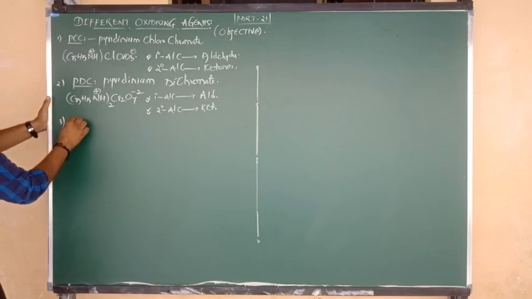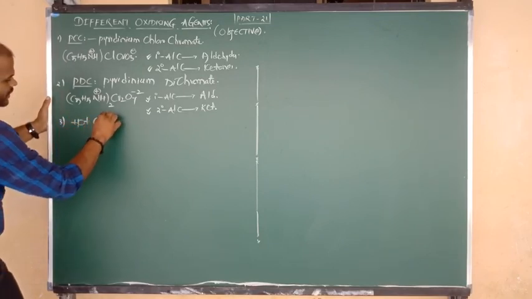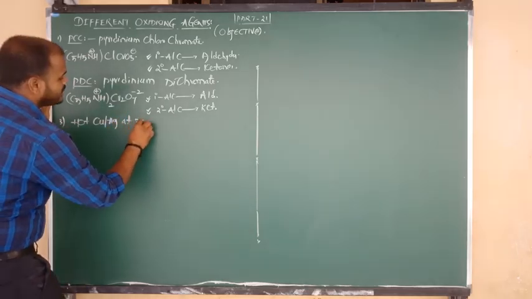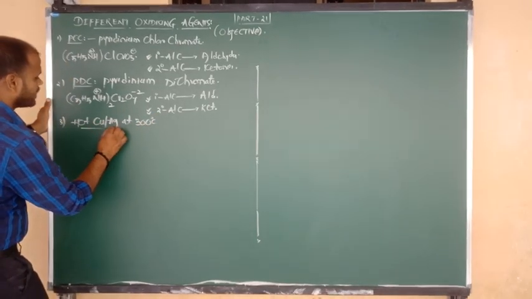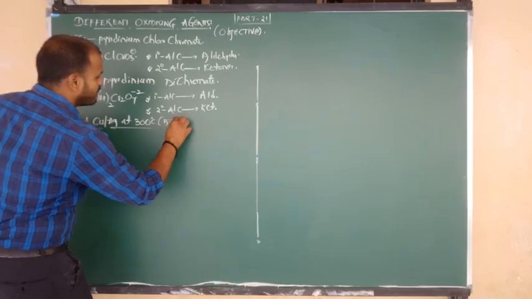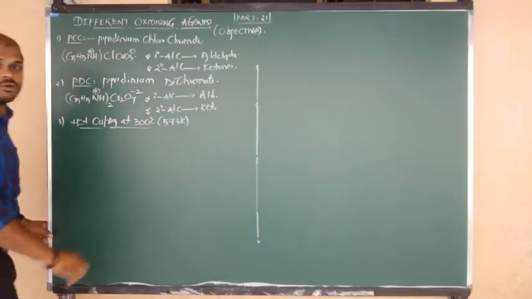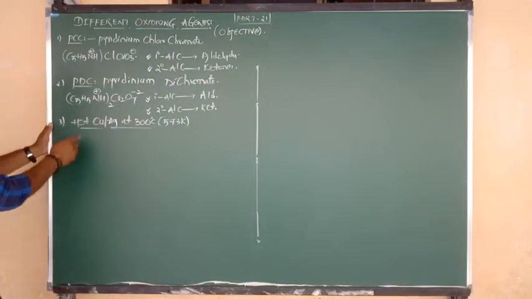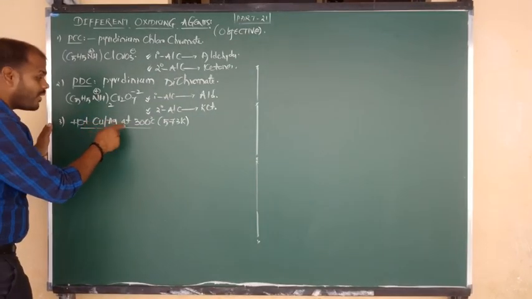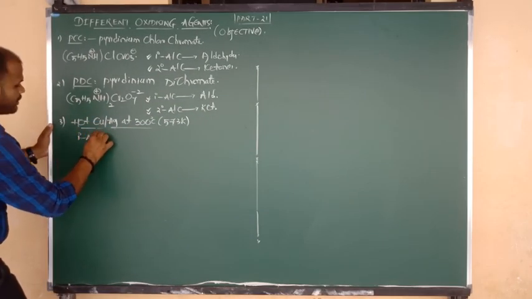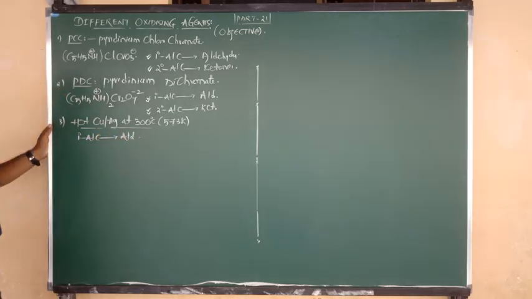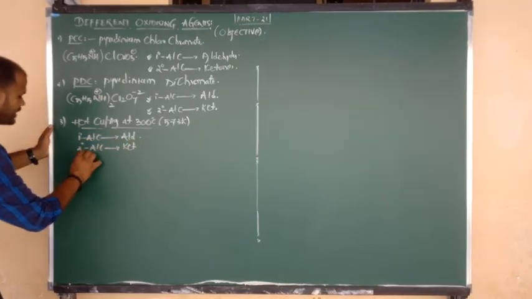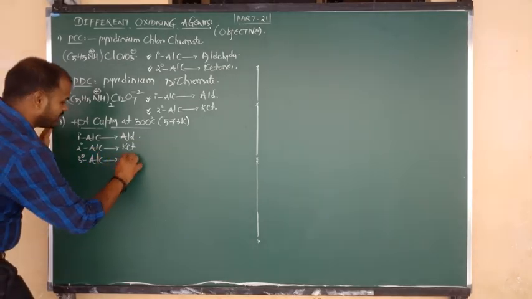Let us go to the third oxidizing agent: action with hot copper or silver, at a temperature of 300 degrees Celsius, or 573 Kelvin. We studied this topic two days ago. This topic is catalytic dehydrogenation. By passing over hot copper or silver, primary alcohols change into aldehydes, secondary alcohols change into ketones, and tertiary alcohols change into alkenes.